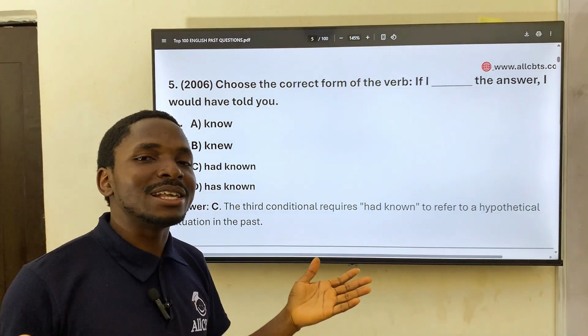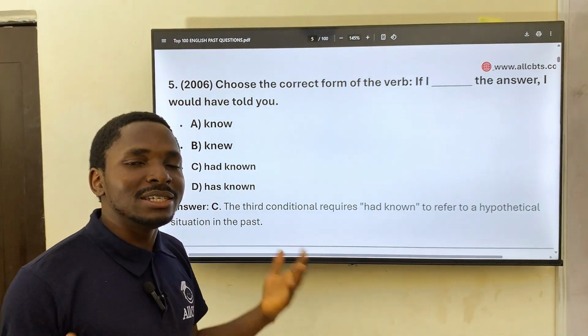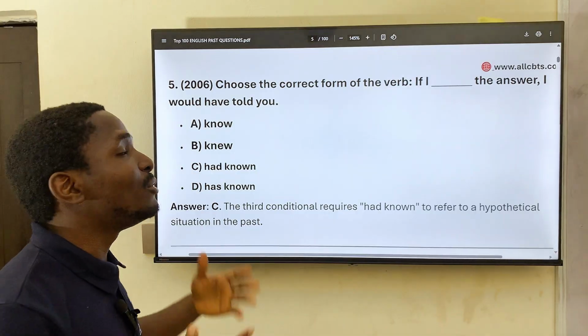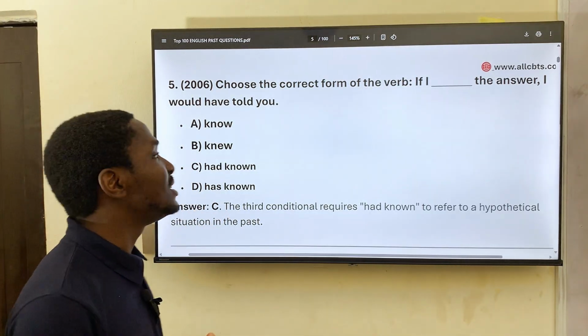It's like two students in an exam hall and one is tapping on the other one and he didn't give him the answer. So at the end of the exam, he says, oh, if I had known the answer, I would have told you.